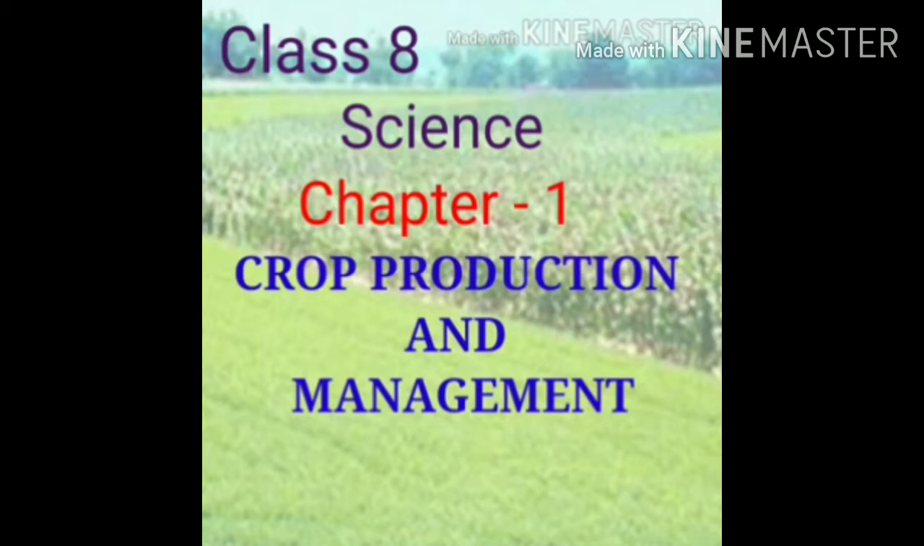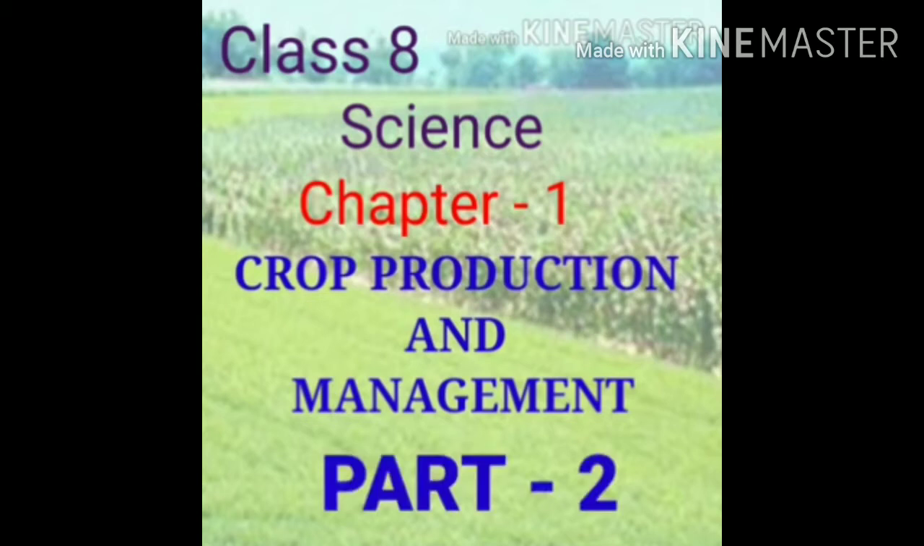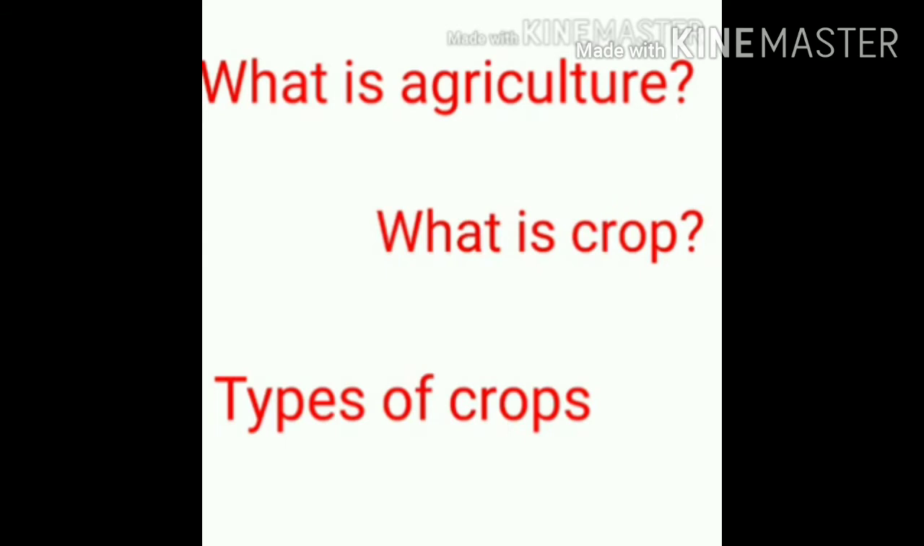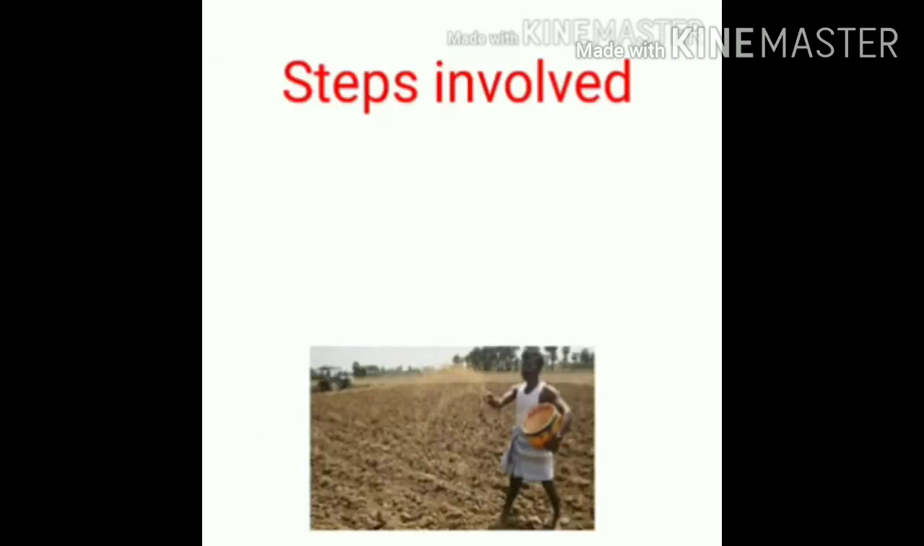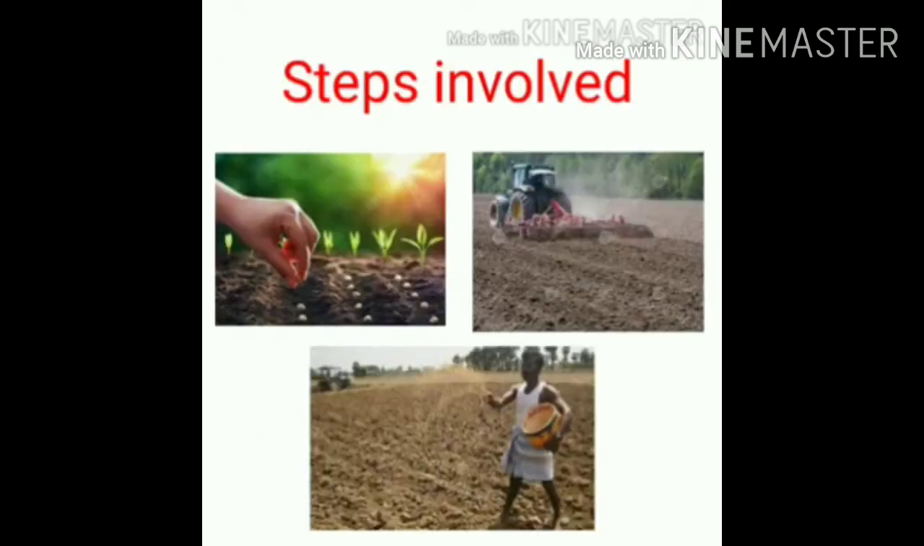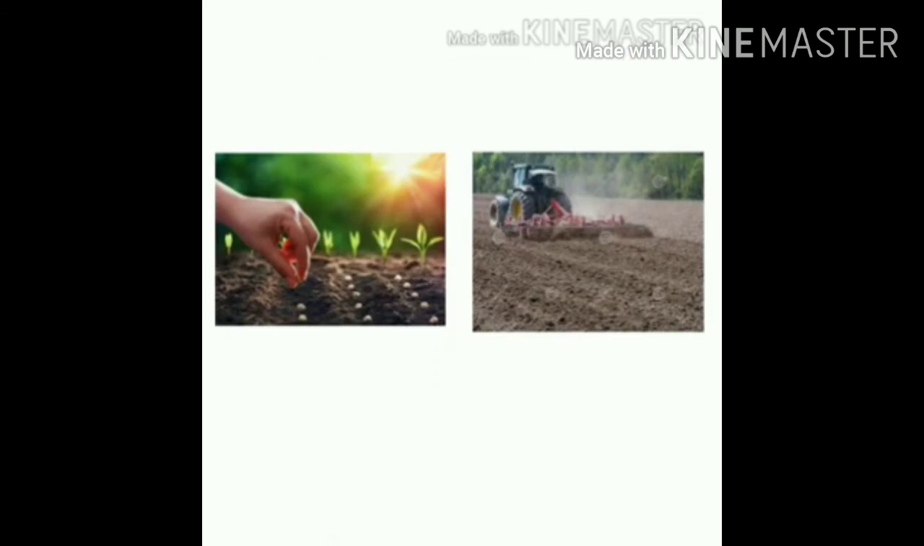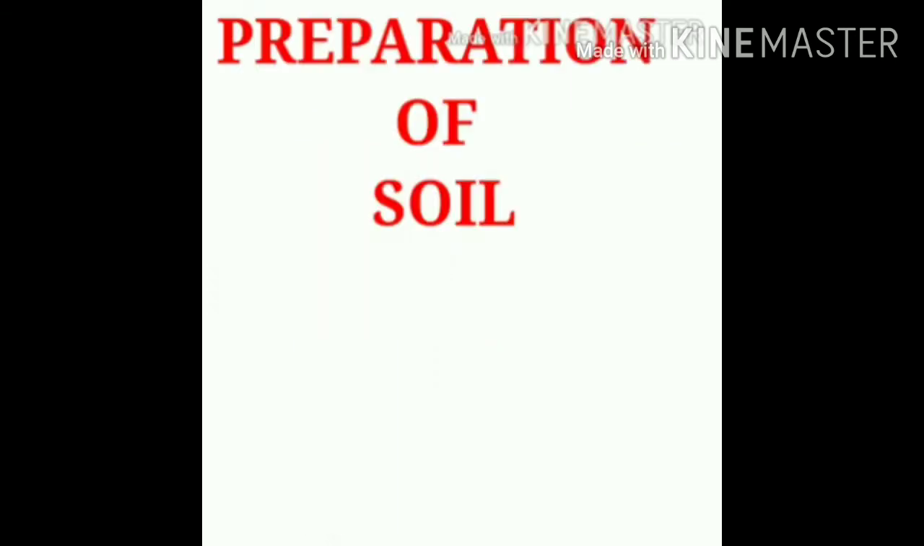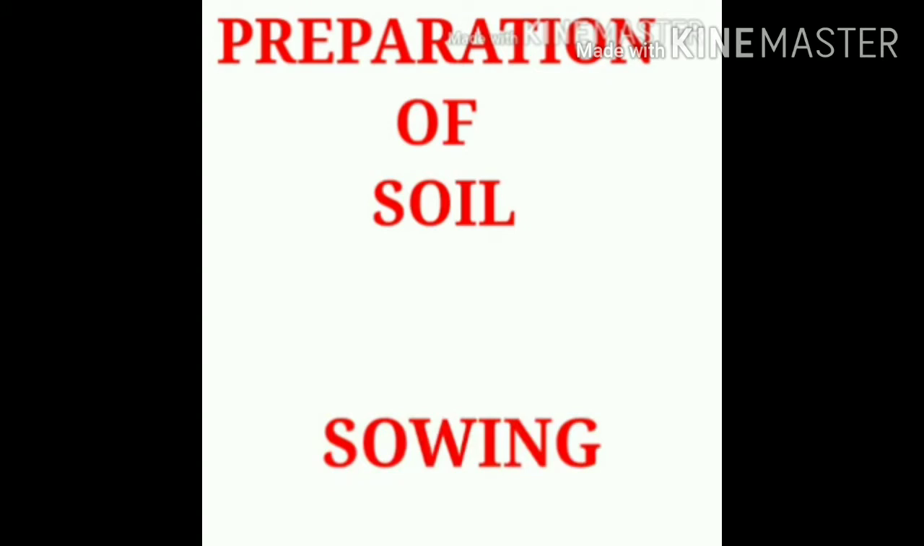About Class 8 Science Chapter 1, Crop Production and Management, Part 2. In the last part, that means Part 1, we had discussed what is agriculture, what is crop, types of crop and several steps involved in agriculture. In that, we had briefly discussed preparation of soil and sowing of seed.